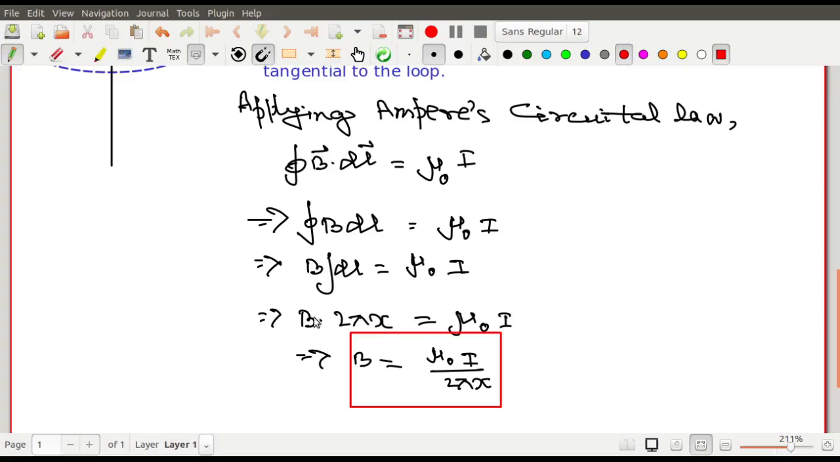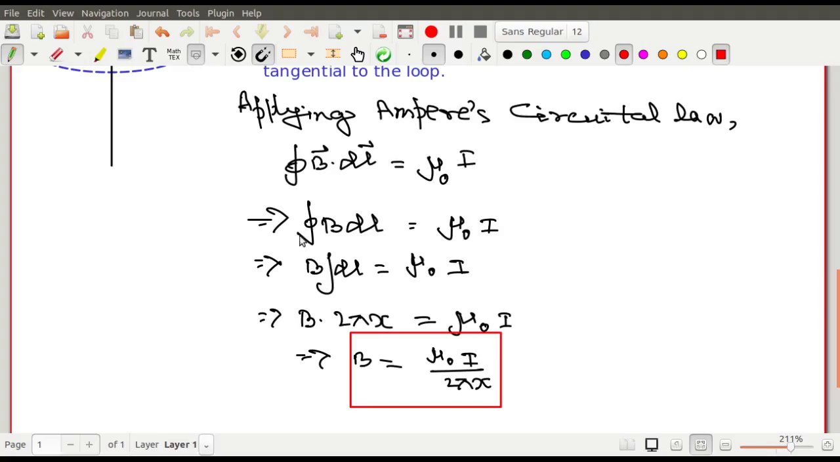There are two important steps in bringing this B outside the integration. Number 1, this dot product is removed. Why? Because of the symmetry. Why can you remove the dot product? Because the magnetic field is along the tangent. So the magnetic field here is along the tangent. If the magnetic field were not along the tangent, then you could not do anything from there, right? So this is the first issue that you should understand.